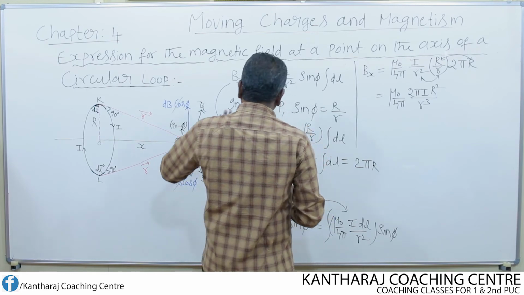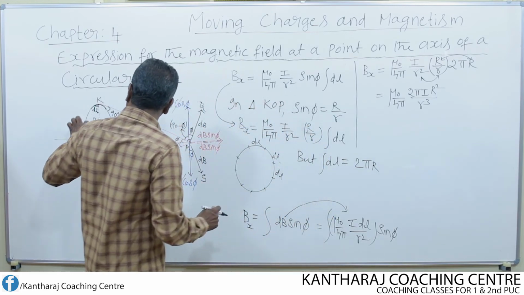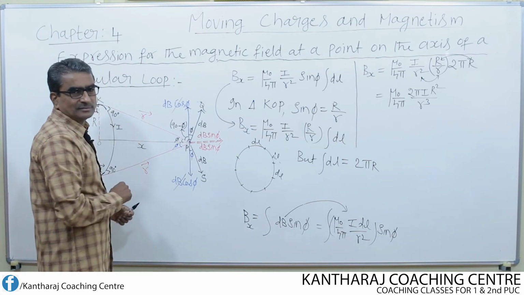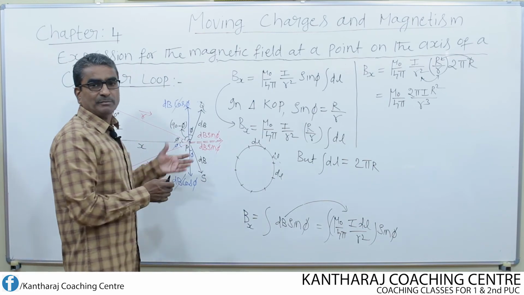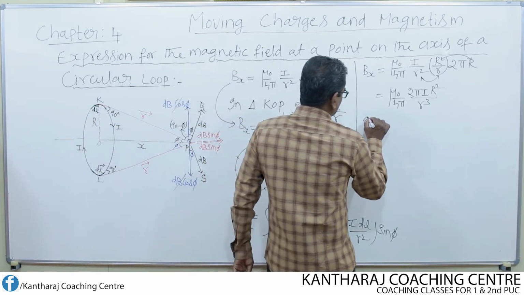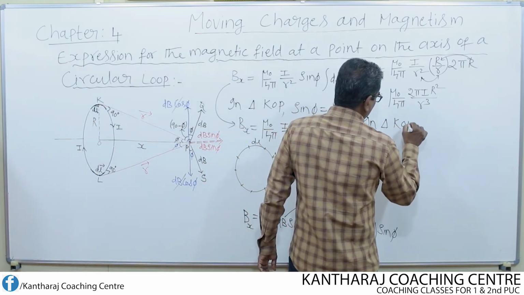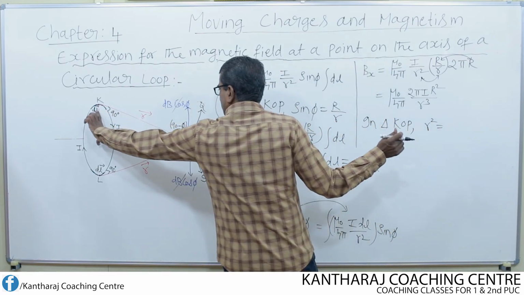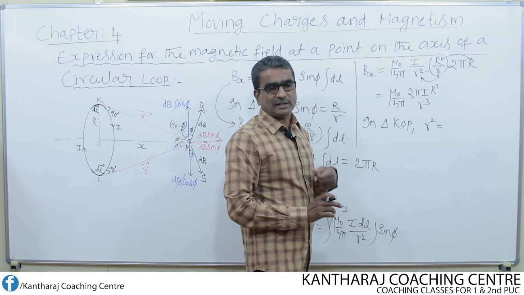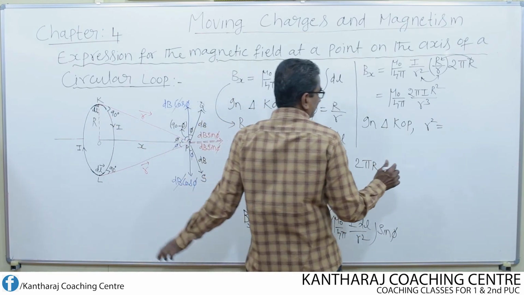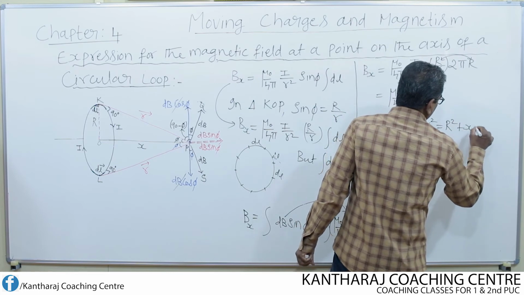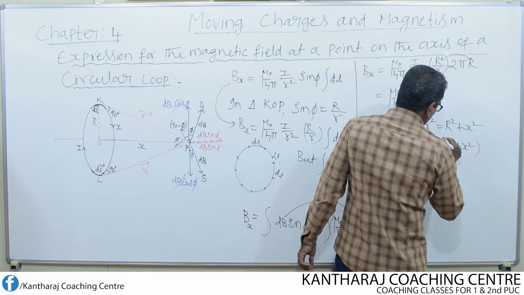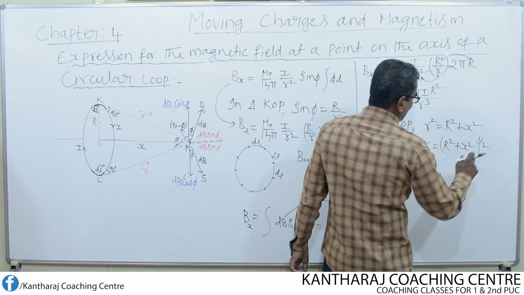Now, again in the same triangle KOP, I find the value of r. How do I find it? By using the Pythagoras theorem. In triangle KOP, r square equals the sum of the squares of the other two sides, that means R square plus x square. Then r equals R square plus x square whole to the power of half, or the square root of R square plus x square.